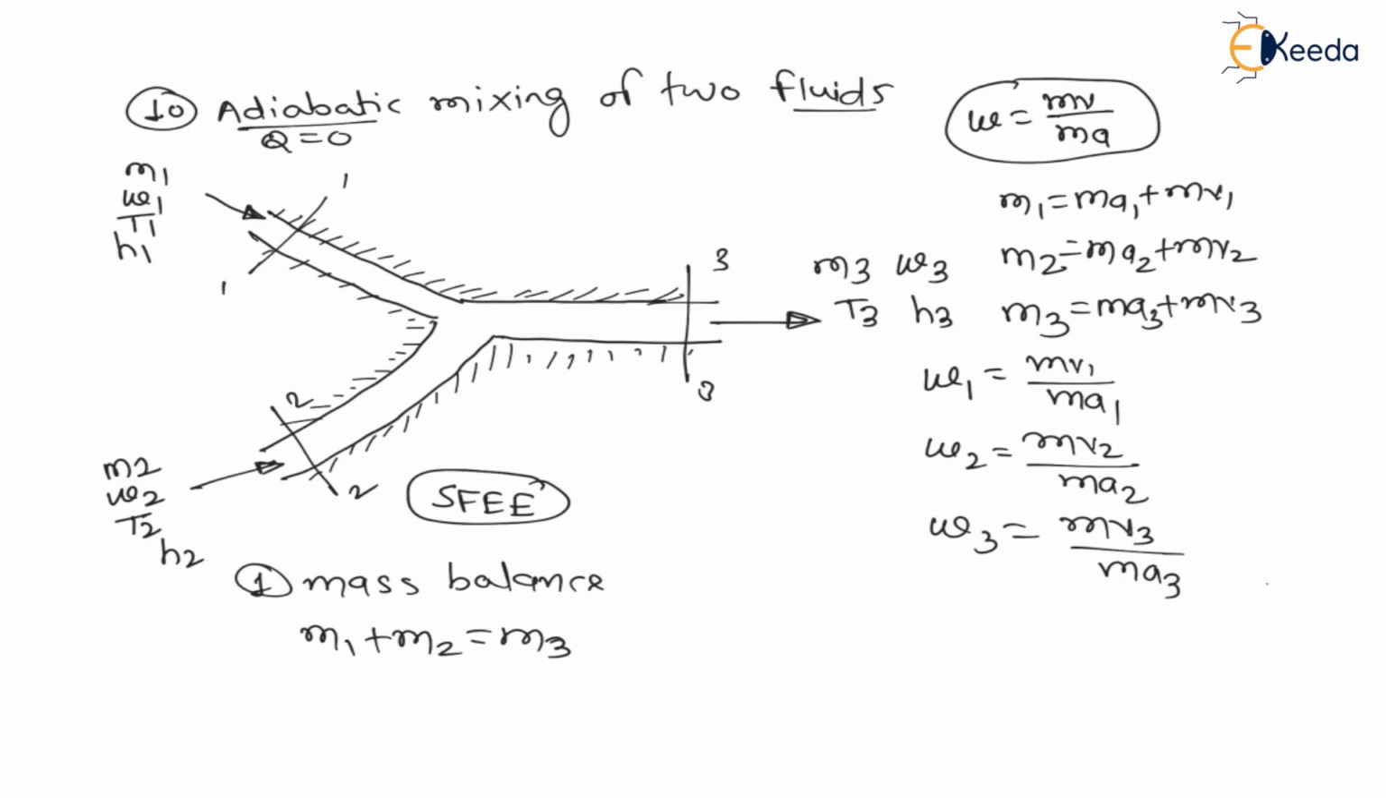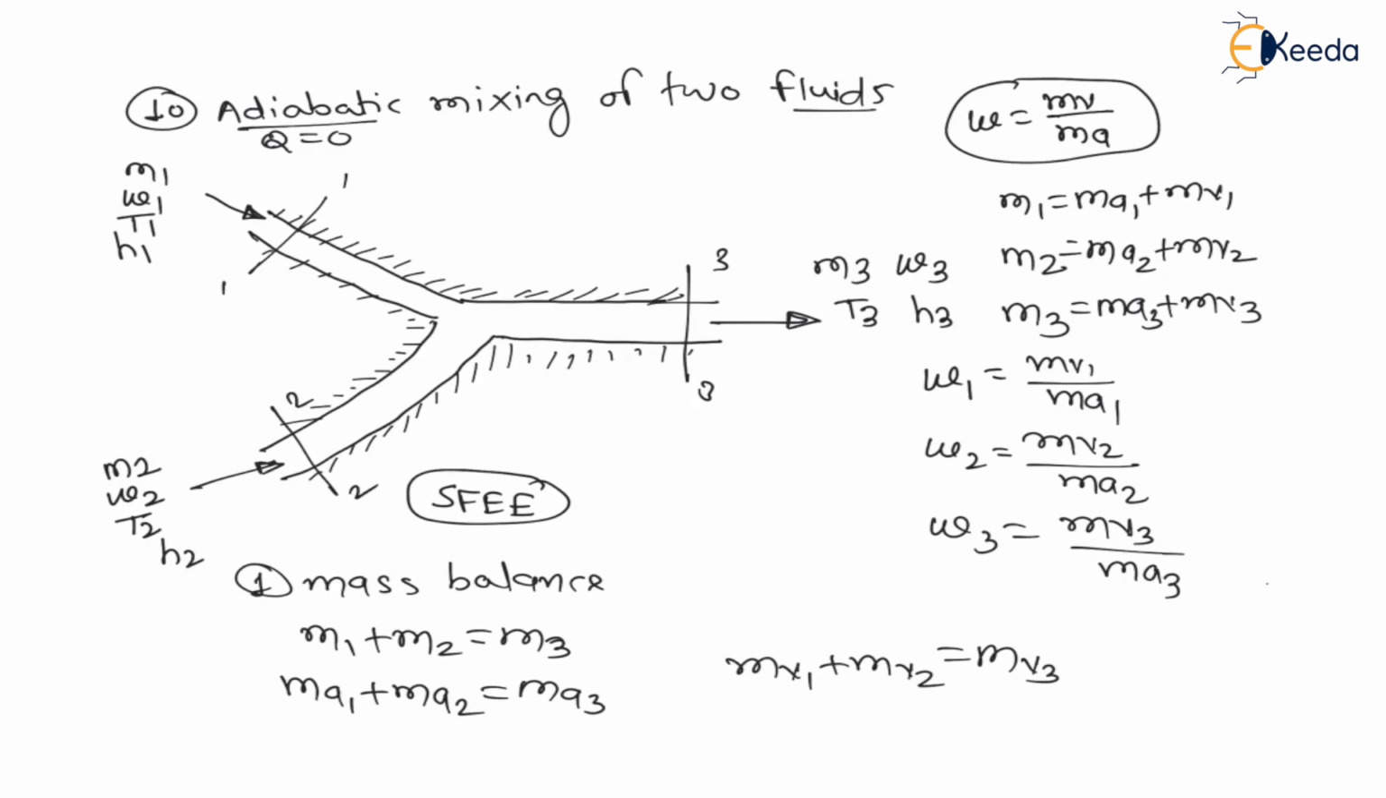Similarly we can say mass of air 1 plus mass of air 2 is equal to mass of air 3, and mass of vapor 1 plus mass of vapor 2 is equal to mass of vapor 3, right. This is how we have to do mass balance.